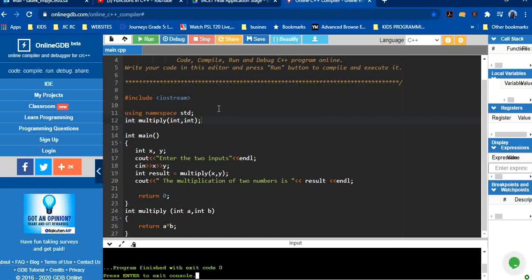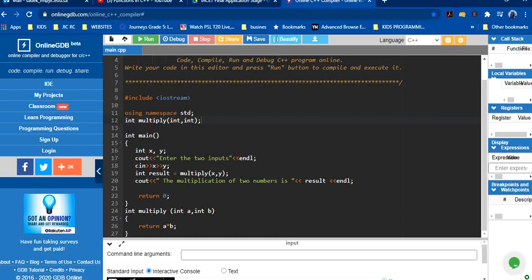See here, I'm just doing this. Now this is called, as I said, function declaration, and this is a comment we put.